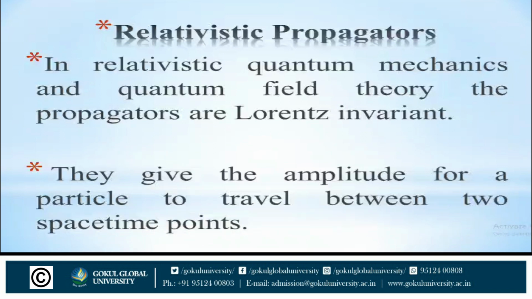The difference between non-relativistic and relativistic propagators is that the non-relativistic propagator gives the probability amplitude for a particle to travel from one spatial point at one time to a second spatial point at a different time, and the relativistic propagator gives the amplitude for a particle to travel between two spacetime points.